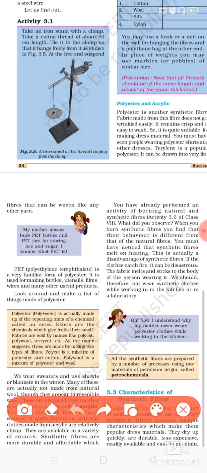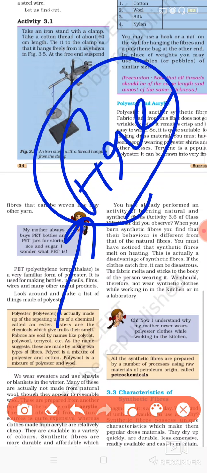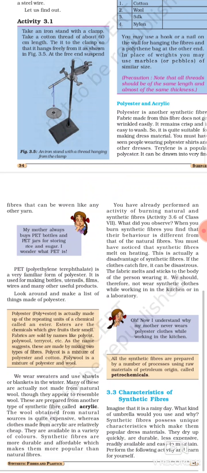But some disadvantages are also there. The first thing is that if you wear these, these catch fire easily. So if you are doing some work in a kitchen, and if you are wearing any of these synthetic fibers, then fire can be caught by you, and it can cause burns to your skin.